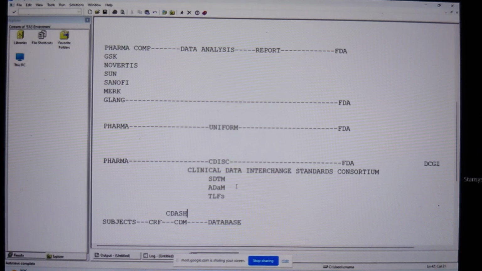So we have CDASH, SDTM, and ADaM. TFL is not exactly a guideline, but we follow it for analysis and we do the data analysis. So we create the tables, listings and the figures. Some people also call it TLGs. T stands for tables, L for listings, and the G stands for graphs. You can call it anything.